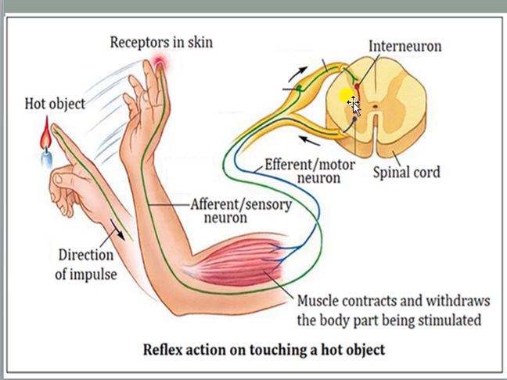In the spinal cord there is a red color interneuron present. It is analyzing the type of stimulus, and after that it determines the response. Then through the blue color neuron, that is the efferent neuron or motor neuron, that response comes to the biceps muscle. When it reaches the biceps muscle, it will contract, and automatically we will withdraw our hand from the hot object. So this is an example of touching a hot object and withdrawing our hand by the process of reflex action.